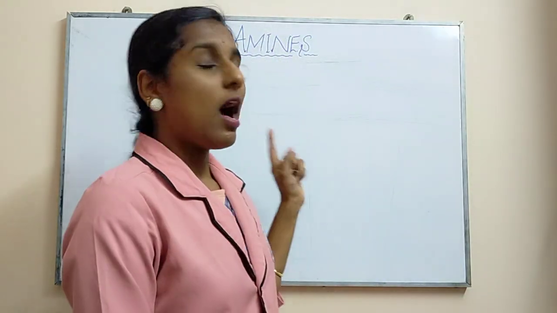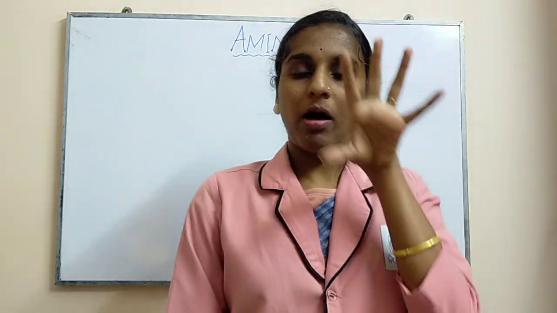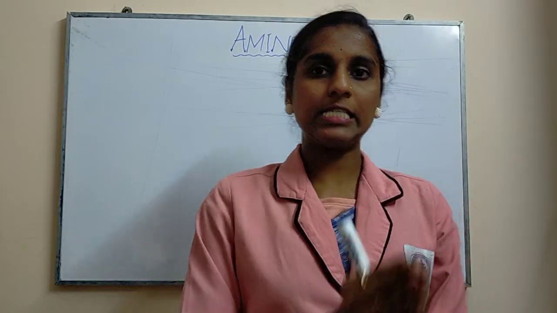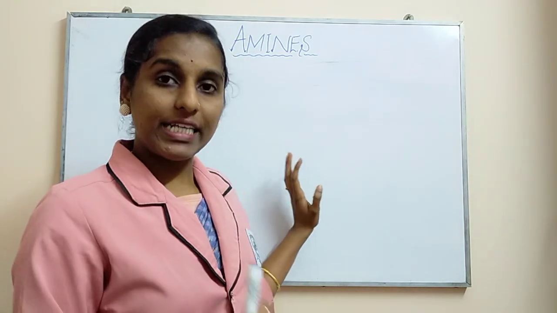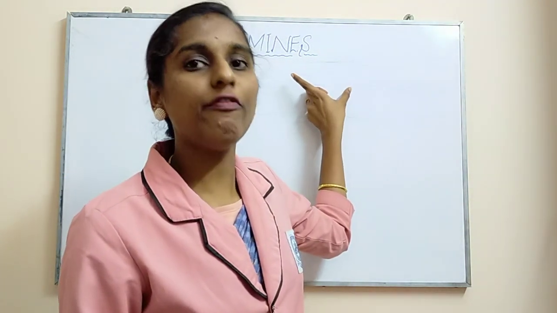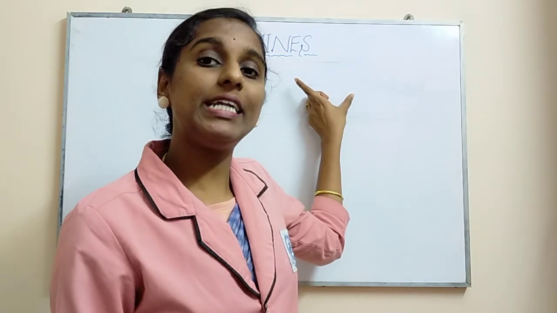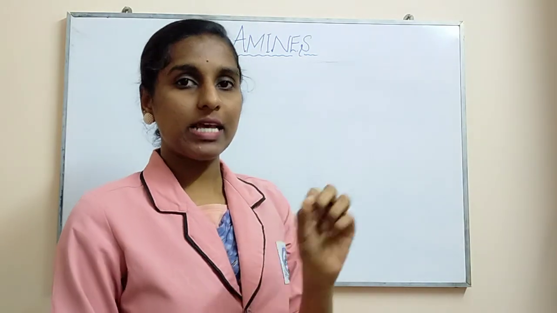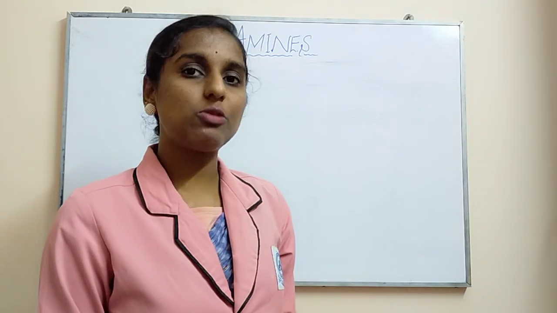So amines are nothing but, from ammonia, if you replace one or two or all 3 hydrogens by any alkyl or aryl group, then you are going to consider it as an amine. Okay, so those are derivatives of ammonia, derived from ammonia, in the sense that those hydrogens are replaced by any aryl or alkyl group.